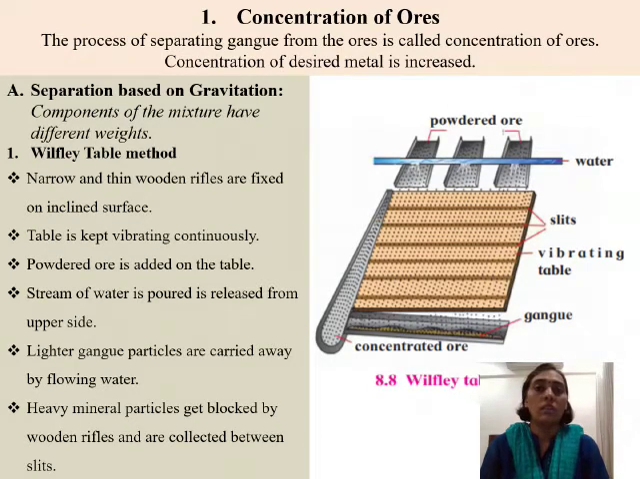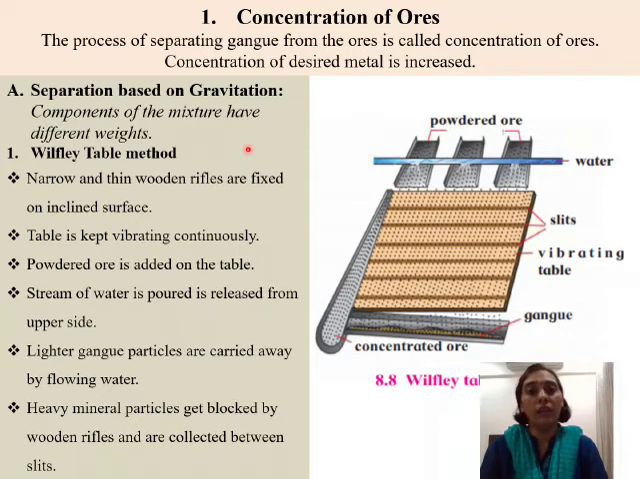That is, sand is present, rocky material is present. So we need to remove this gangue material from the ores. So this process of removal of rocky material or the gangue is called as concentration of the ore.